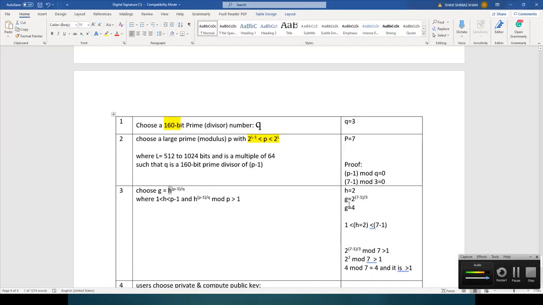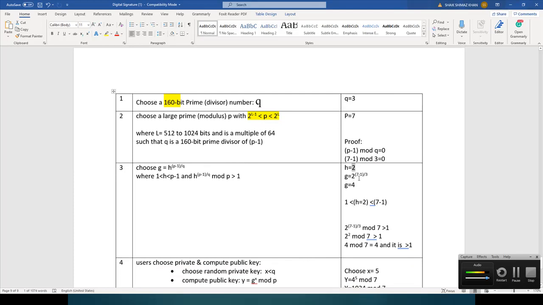So I select H is equal to 2, and I represent here in this expression P minus 1, that is 7 minus 1, divided by 3, that is Q. So 7 minus 1 is 6, 6 divided by 3 is 2, 2 to the power 2 is 4. So G value is 4. When I choose H is equal to 2, I get G is equal to 4.